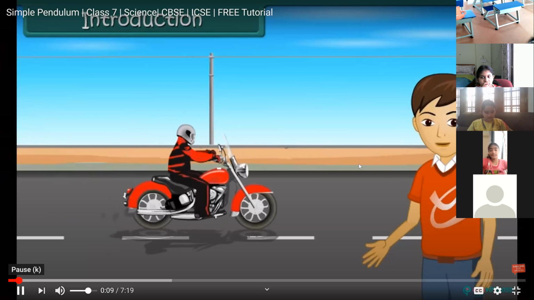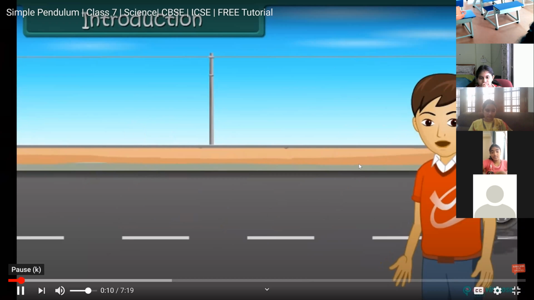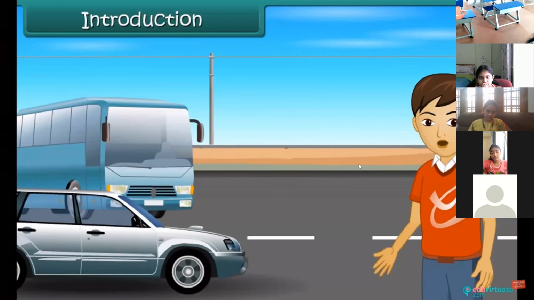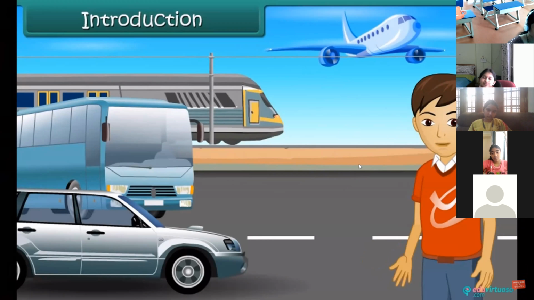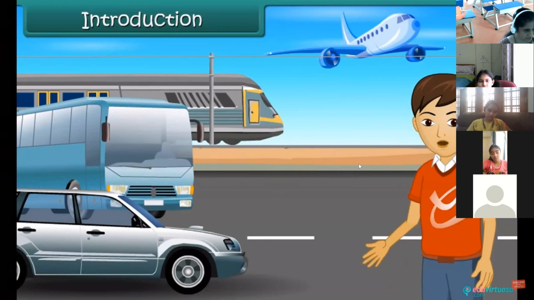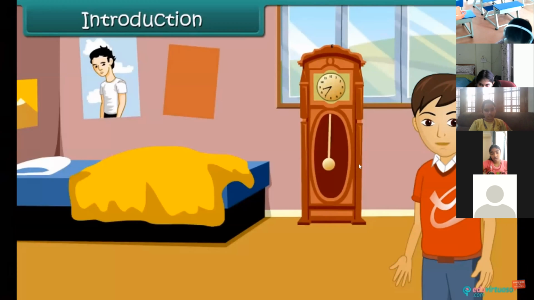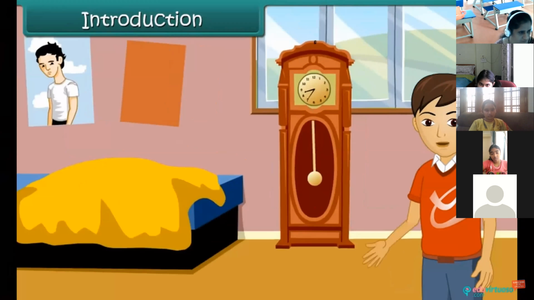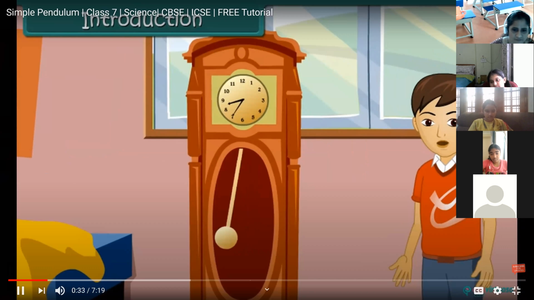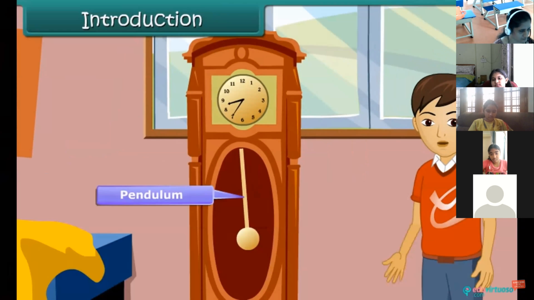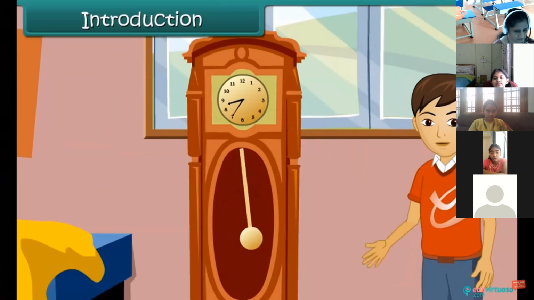It is said to be in motion. Cars, buses, trains, aeroplanes, etc. are the objects that first come to our mind when we talk about motion. However, yet another object has motion. Try to recall a big grandfather clock. Do you remember seeing at the bottom of the clock a long stick with a ball attached? That is a pendulum. It moves back and forth in harmony with the tick-tocks of the second hand. In this lesson, we discuss the simple pendulum, or simply the pendulum.